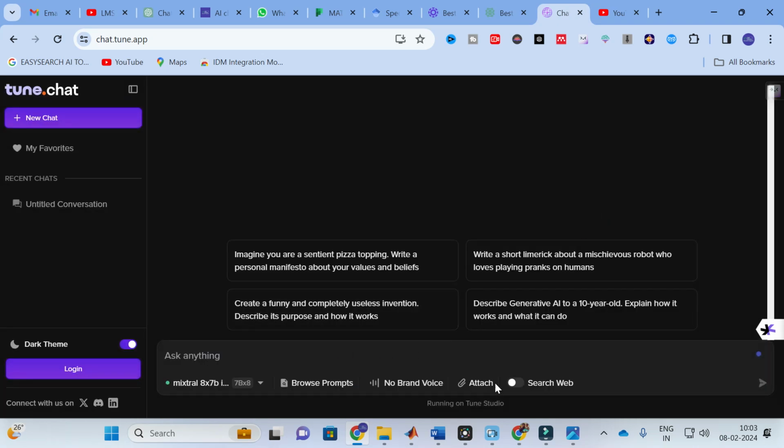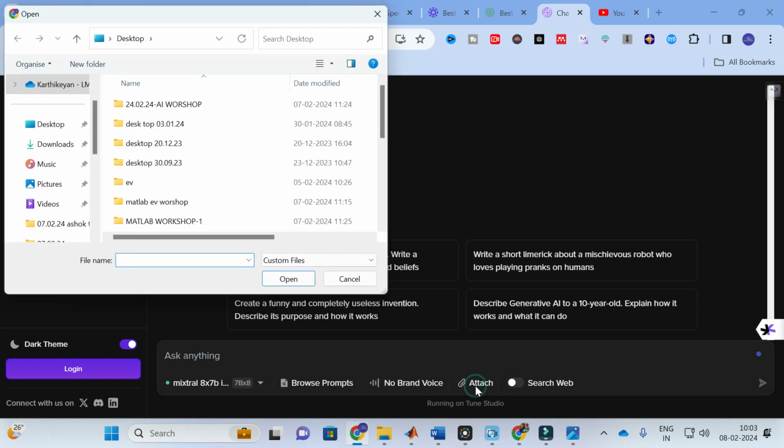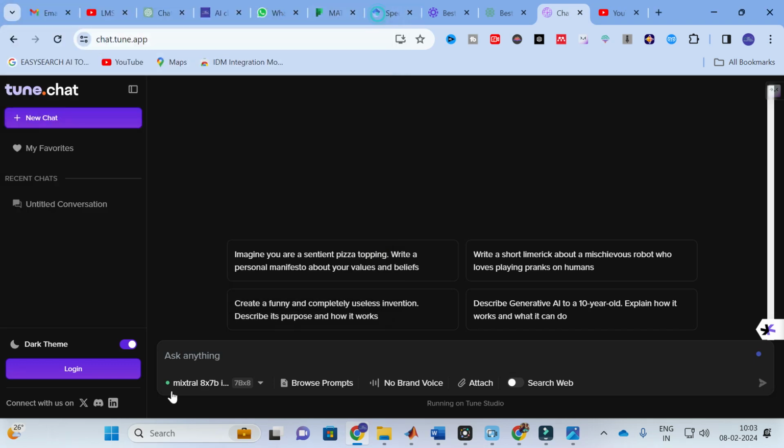Apart from this, you can see the attach option. Click on this attach option and you can attach any file and discuss that file. We will check one by one. First we will explore with an input prompt. Normally we often use it to generate an abstract for a research paper, so I am going to ask it to generate